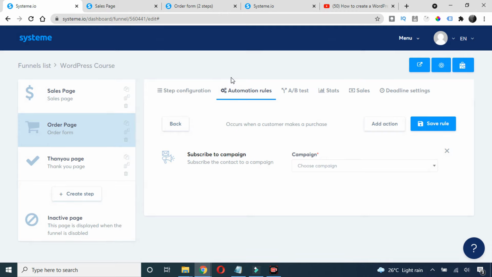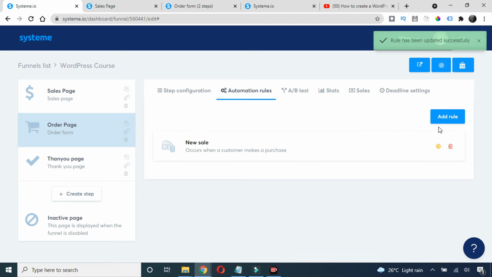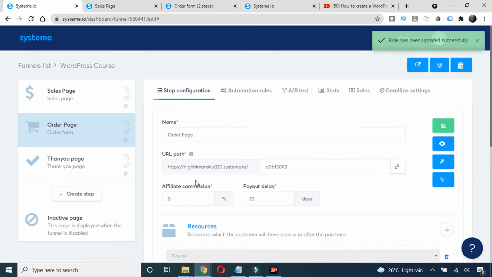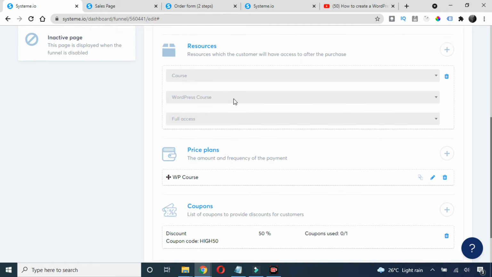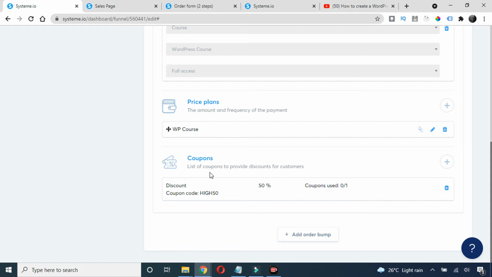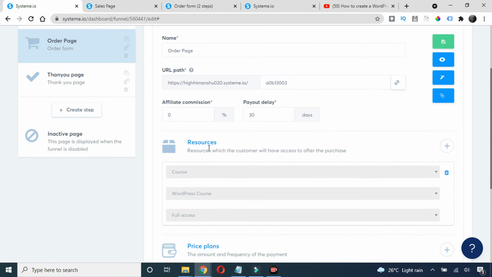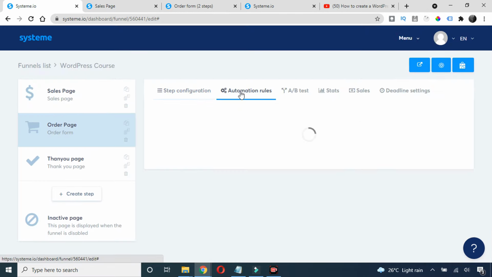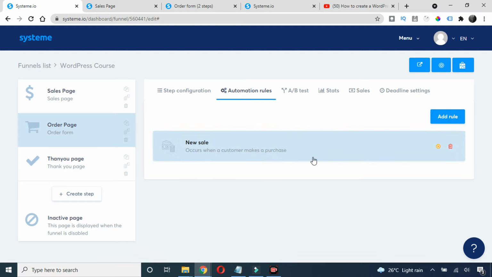Of course, you can create a complete new campaign for this, and just link your campaign and click on this save rule. Okay, so basically if anybody goes and submit the form and buys the course, they will get these many accesses. Like, they will first get the 50% off, then they will get the access of the course, and then they will get a automation email as well.